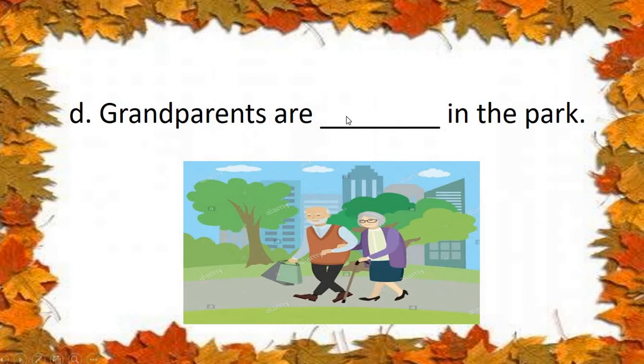Grandparents are. Then there is the word walk. So what do we have to add to walk? Very good. We have to add ing. So which word will it become? Walking. See, first we will read the sentence.